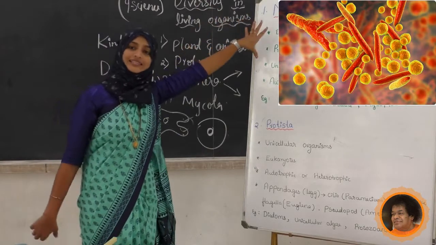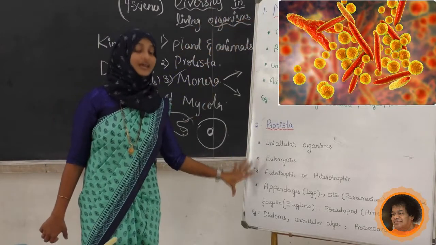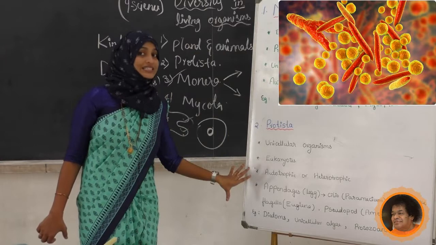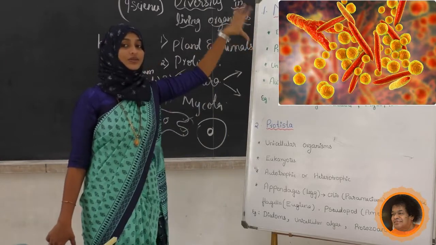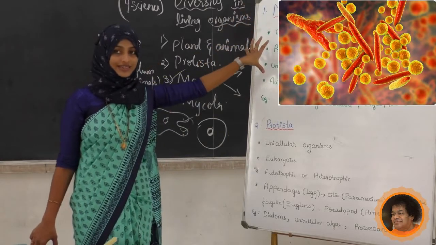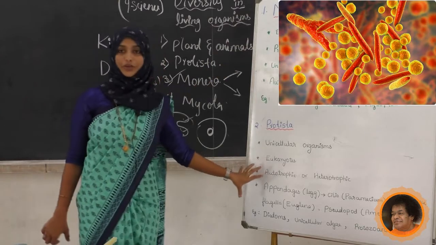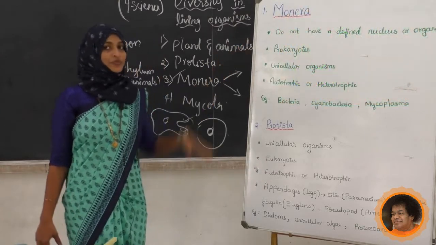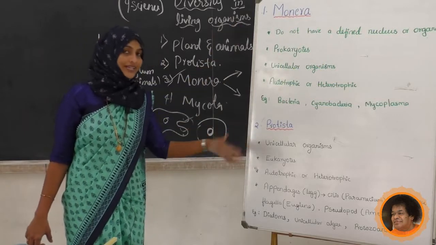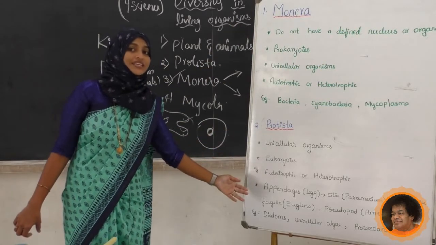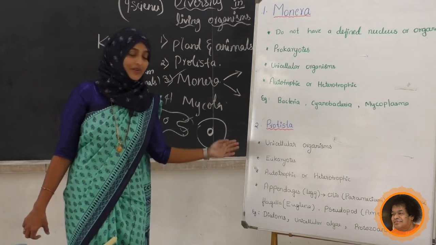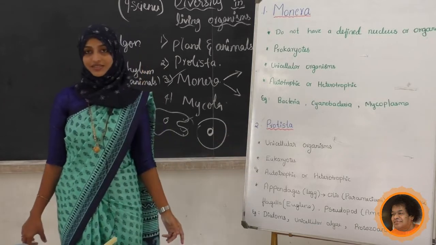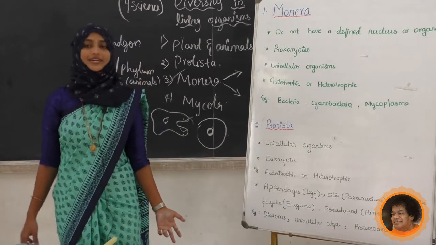Here this is unicellular, and here it is also unicellular. The main difference is that here it does not have a definite nucleus, while it has a definite nucleus. That is prokaryotic, here it is eukaryotic. Both can be autotrophs or heterotrophs. One more special character in Protista is that it has appendages, the legs or locomotory organs.